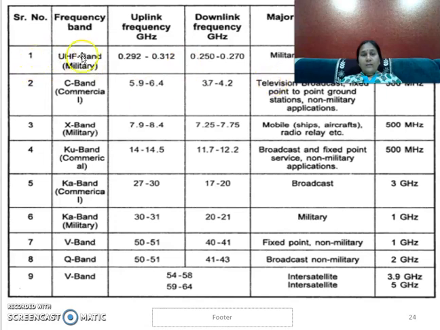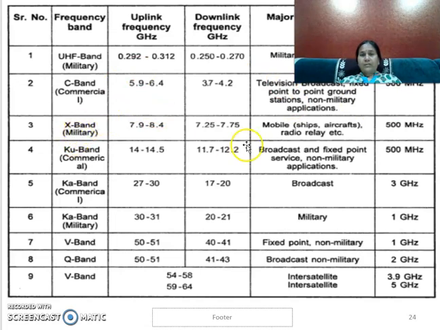You can see that the UHF band has a different uplink and downlink frequency, and it is used for military application. The bandwidth is around 20 megahertz. The C band again has different uplink and downlink frequencies, and is used for fixed point to point communication, non-military applications, and television applications with a 500 megahertz bandwidth.